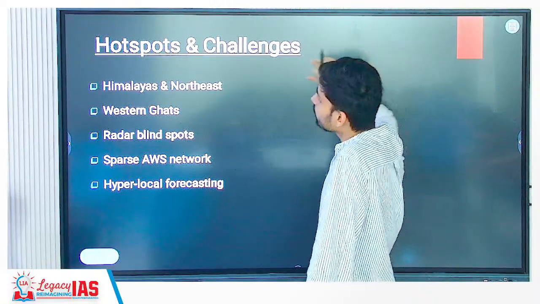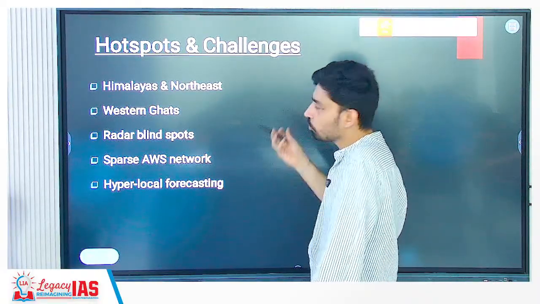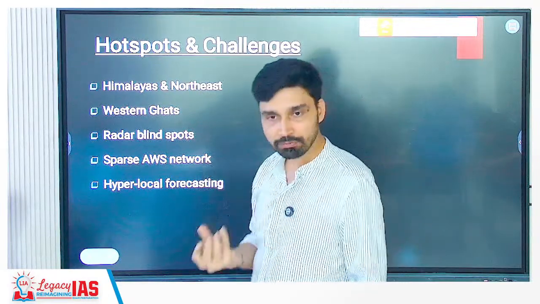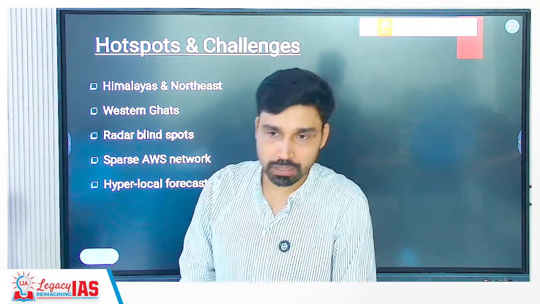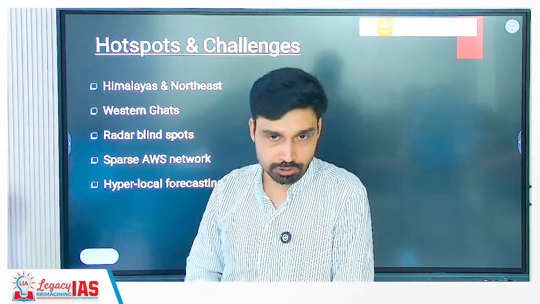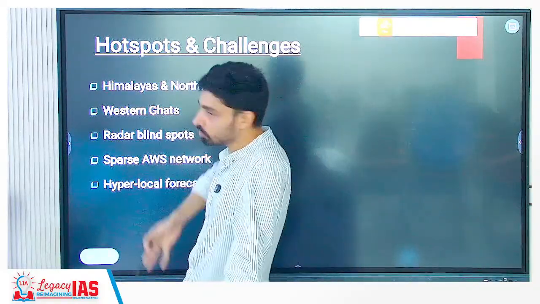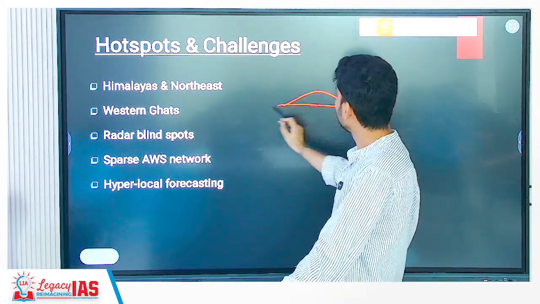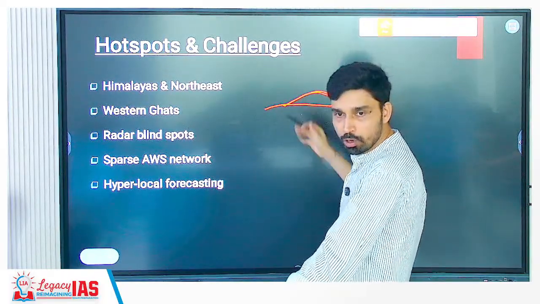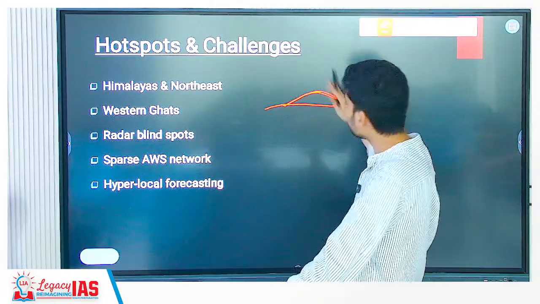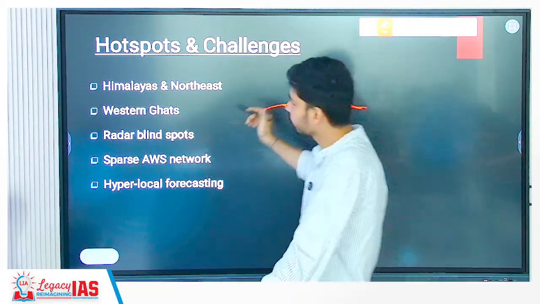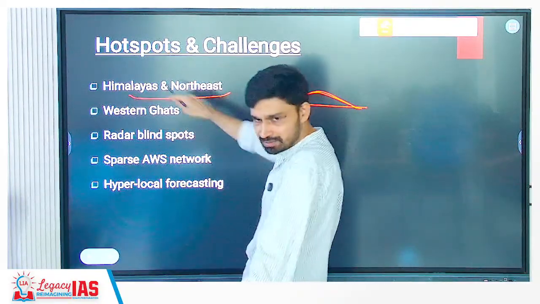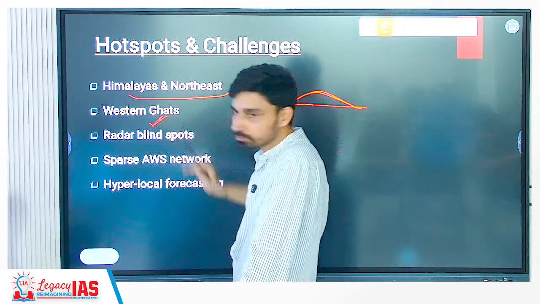What are the hotspots in India as far as cloudburst is concerned? So it is obvious, because the orographic lift has to take place. Where will orographic lift occur? Only when you have mountainous terrain. Which are the mountainous terrains with steep slope? Okay, not only mountainous terrain, Eastern Ghat also is a mountain or hill, but they are what? Very gentle sloping or very low elevation. Here you cannot have significant or sudden rise of air. So which are the regions? Himalayas, Northeast Purvanchal and Western Ghat.